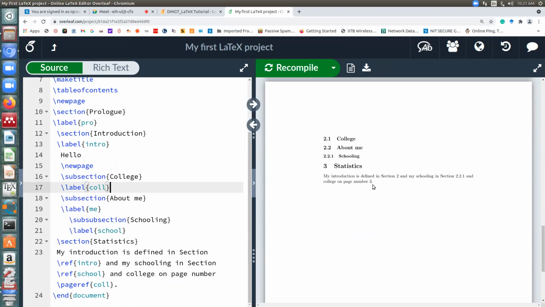So three things we learned. One is every section, subsection, all these objects have a label, and in curly braces, you write a unique label for them. Now, when you want to refer to that section or subsection number, you write \ref and the label. And if you want to refer to the page number of that section, you write \pageref. But the label remains the same.